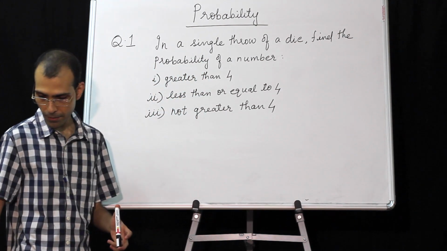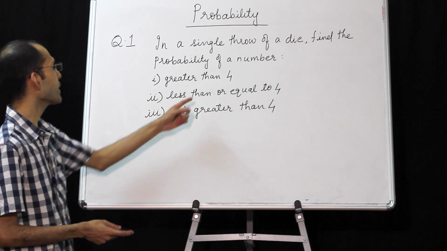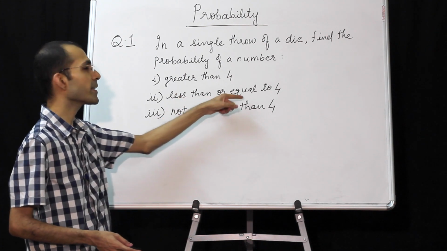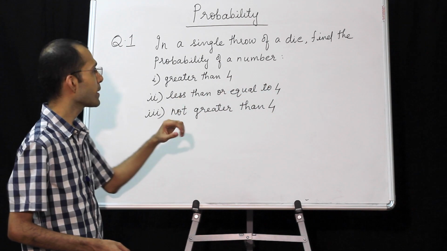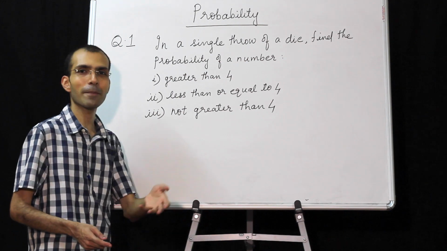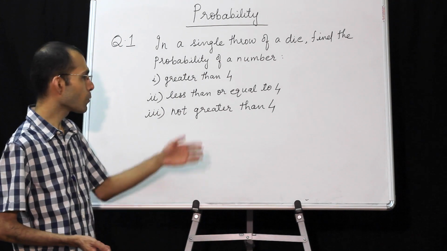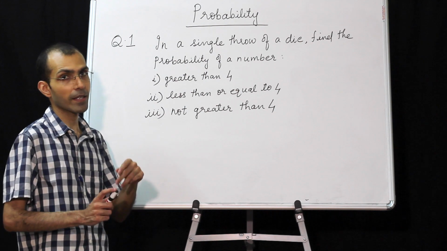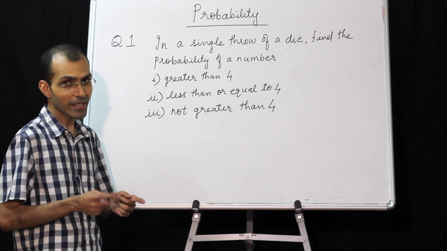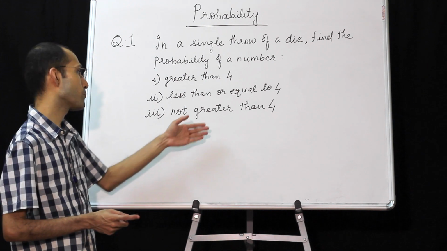Second subpart, probability of getting a number less than or equal to 4. Now see, the sample space will remain the same, there is no change, so no need to write the sample space again. But yes, if the sample space changes in certain cases, you will have to write it again.